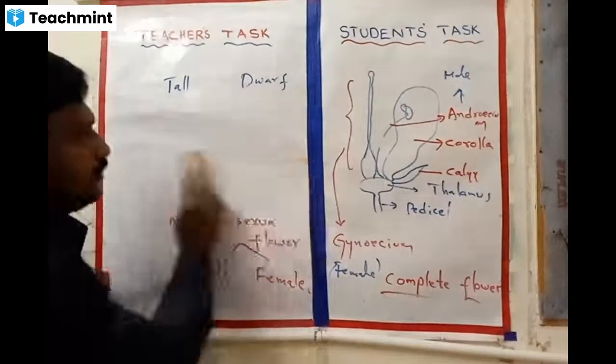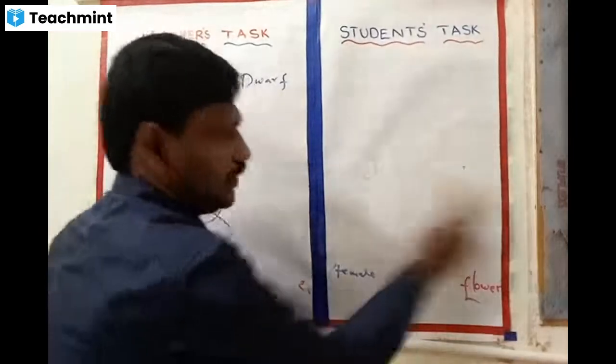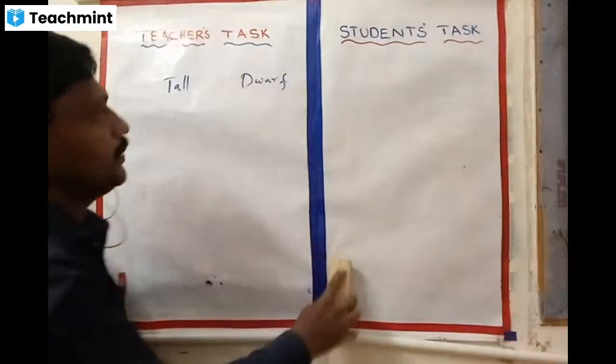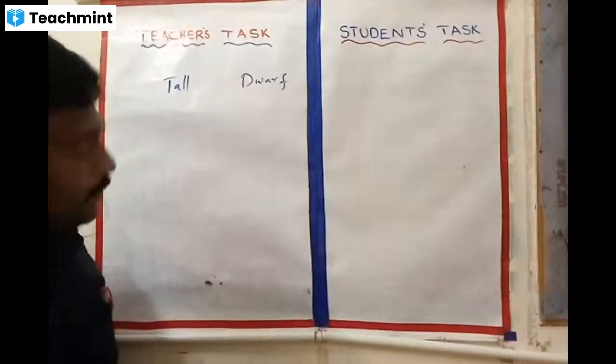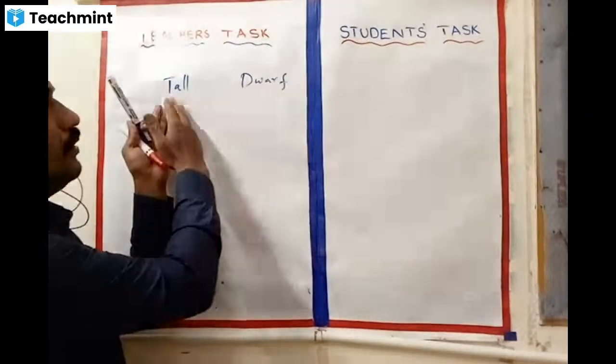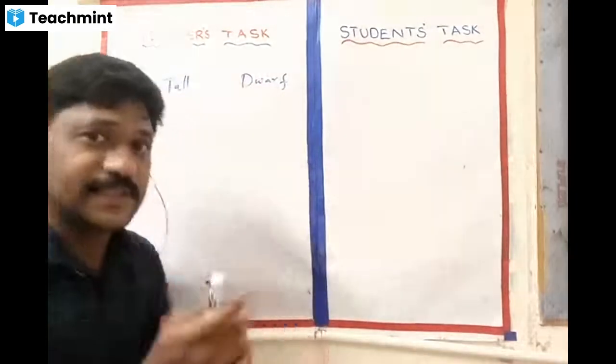Okay, fine. So finally, all the points you have to note down. Later you can see the recorded session, not a problem, but if you note down, it will be good. Okay, finally, tall plant, dwarf plant. Now consider myself Gregor Mendel, or yourself as Gregor Mendel.